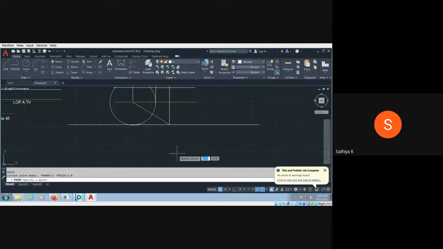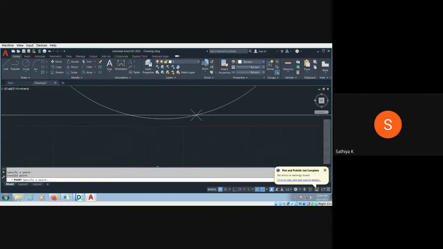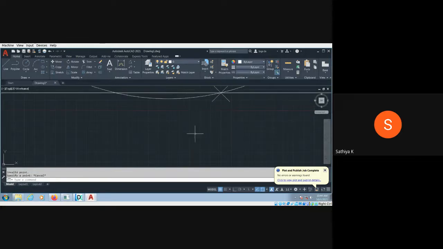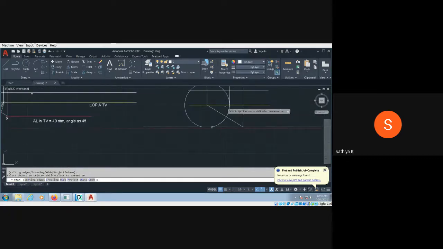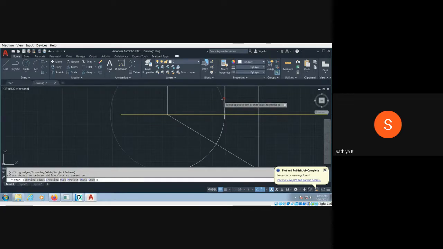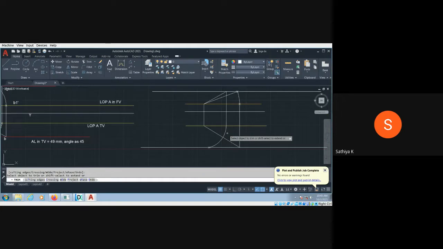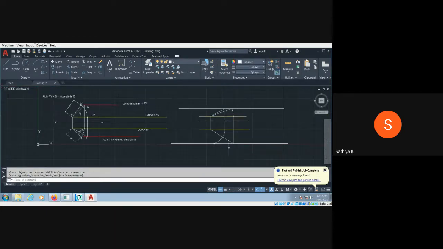And the trim command, you have to delete, so TR double enter and trim it over here and another trim should be here. Okay, and join the points. Okay, you will get something like that.